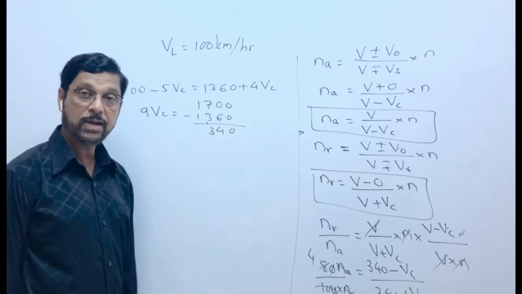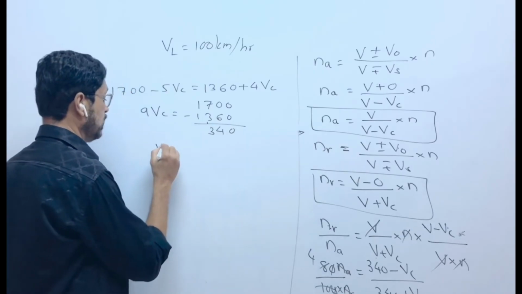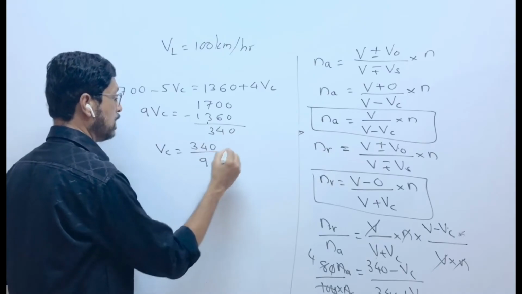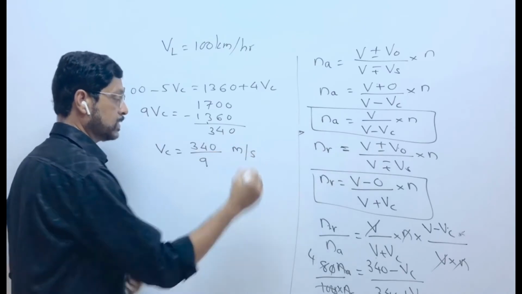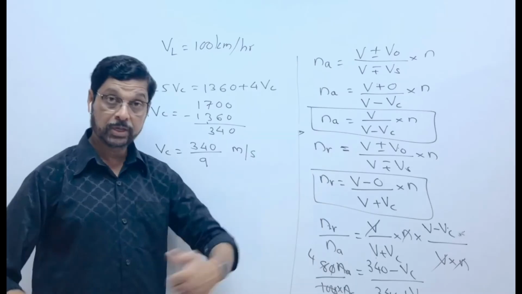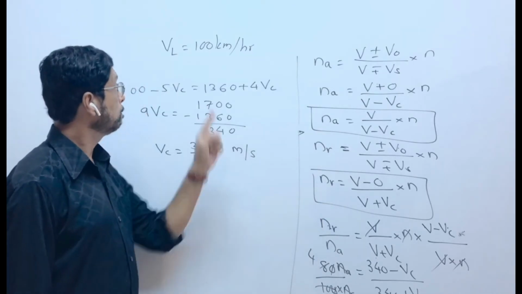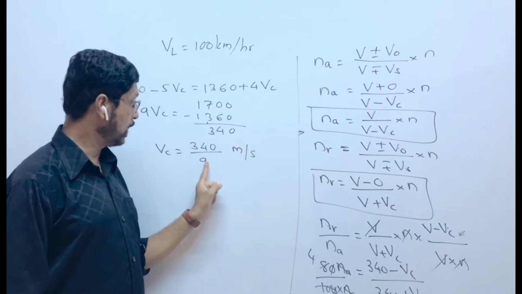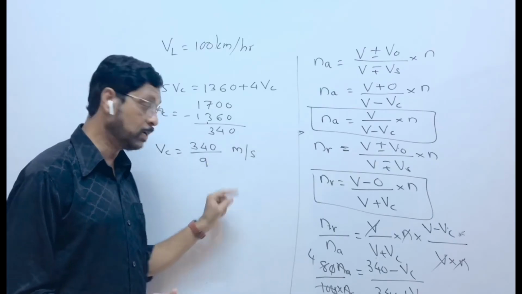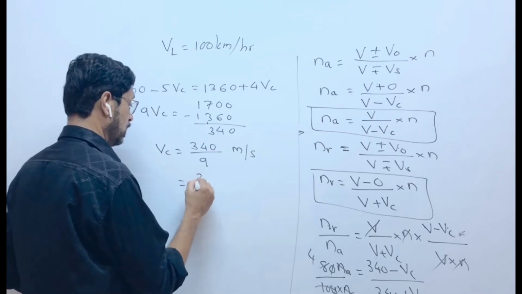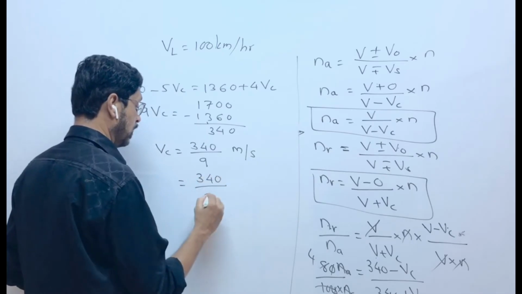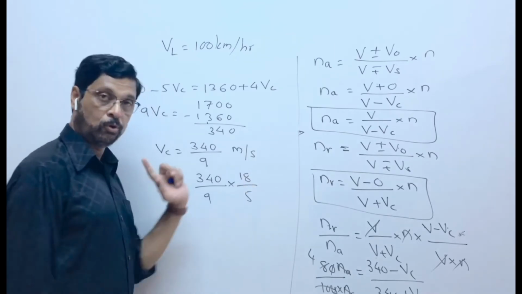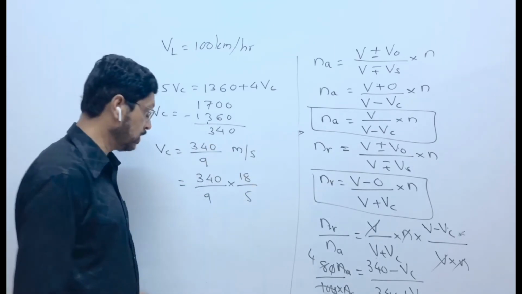That is 340. So VC is equal to 340 by 9 meter per second. We have taken all the quantities in meter per second, but the speed limit is given in kilometer per hour. So you'll have to convert this into kilometer per hour. So this will be 340 upon 9 into 18 by 5. You know the conversion, meter per second into kilometer per hour.